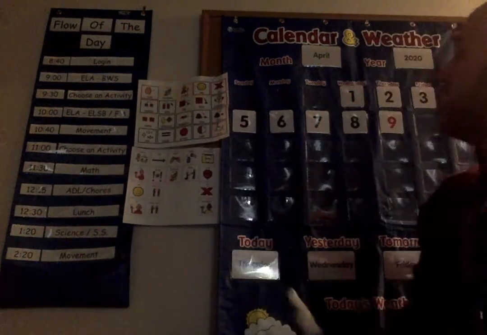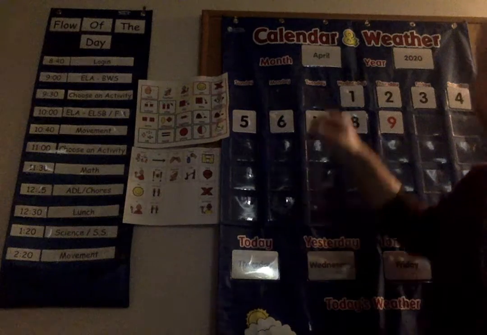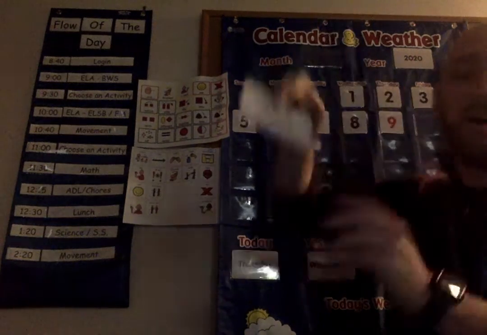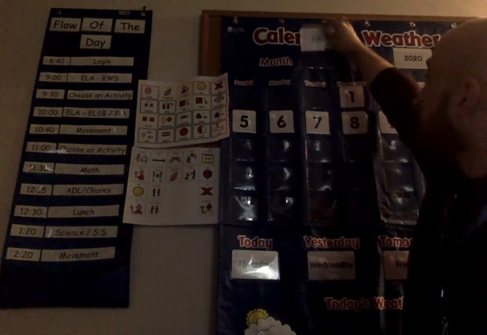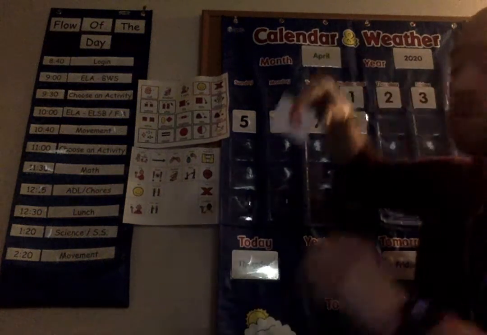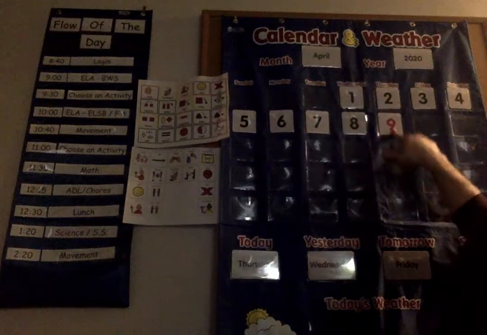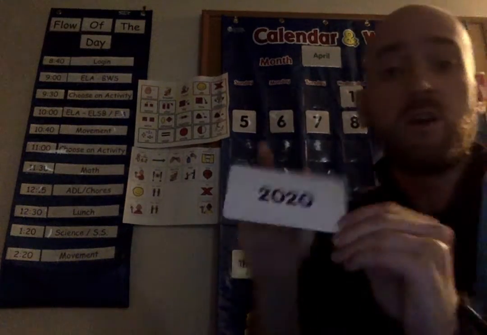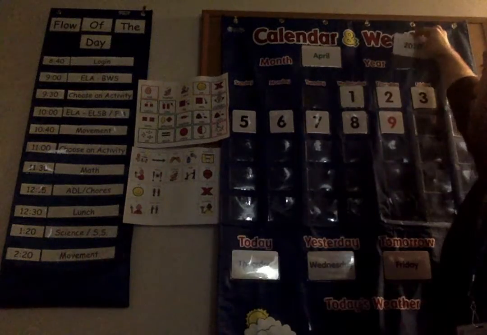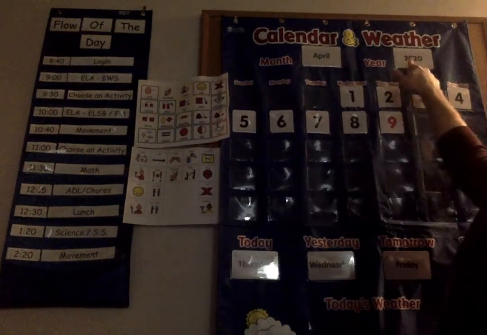Our classroom calendar. So the first thing we look at on our calendar is the month, and the month is April. It is April 9th, right? That's a 9. It's April 9th. And the year is 2020. So it is April 9th, 2020.